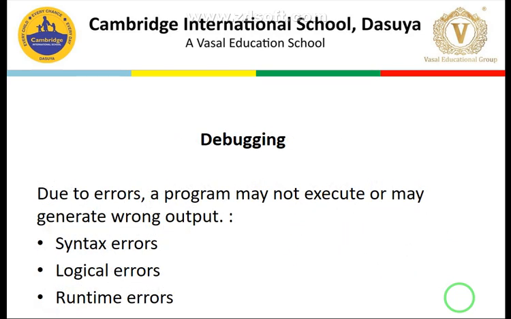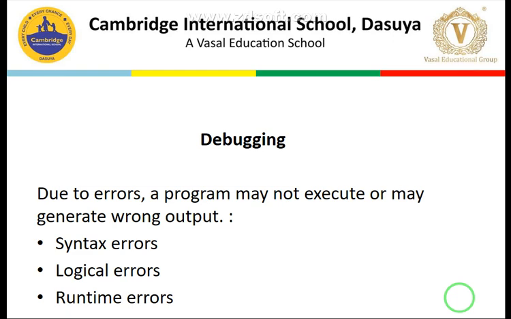Another topic we covered was debugging. Debugging is basically removing the errors. When we are going into programming, it's not the case that we will not encounter any error. We will encounter errors, so we have to remove them. First is syntactical errors. When we are not following the Python syntax, that sort of error falls under the category of syntax error.